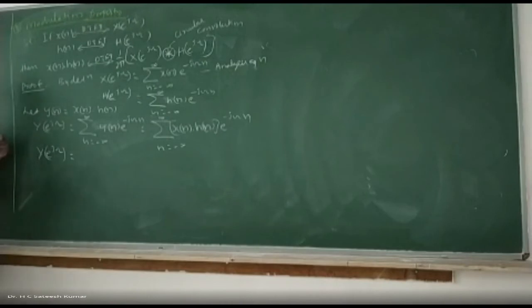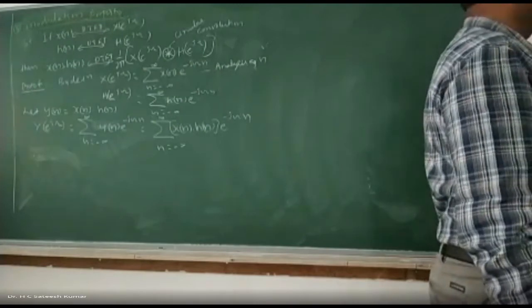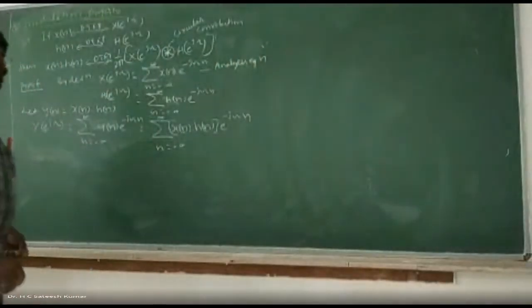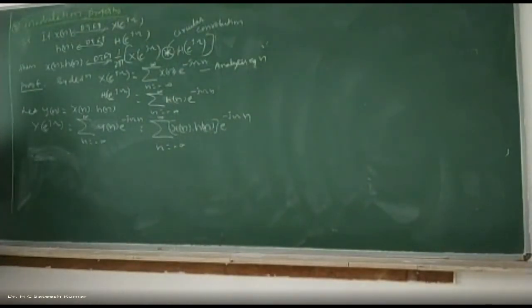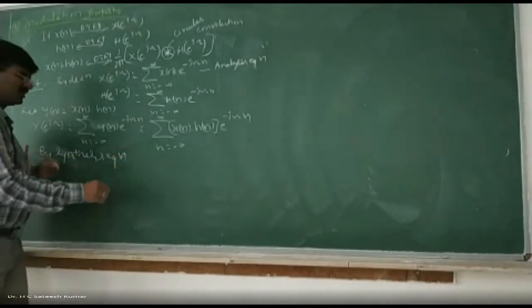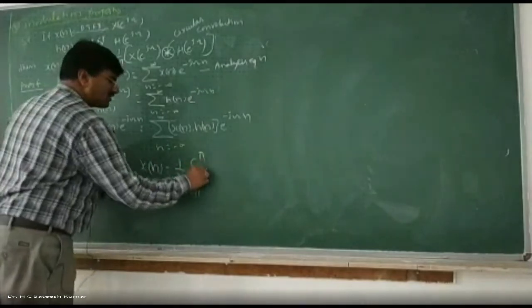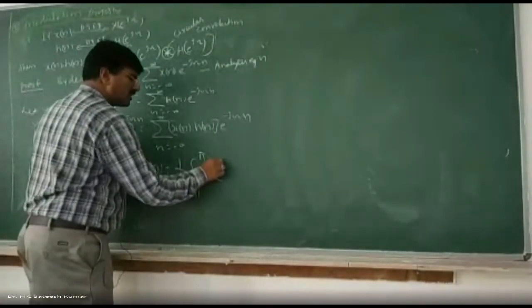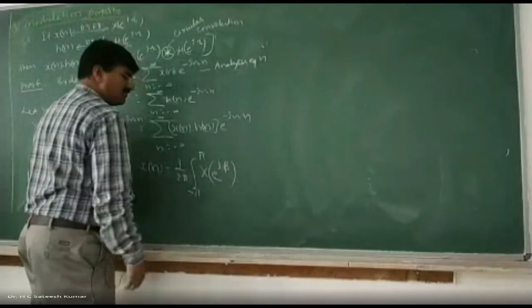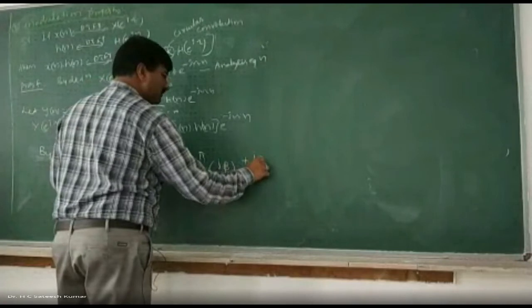By the synthesis equation, x of n is equal to 1 over 2 pi into integration from minus pi to plus pi X of e to the power of j beta into e to the power of plus j beta n into d beta.